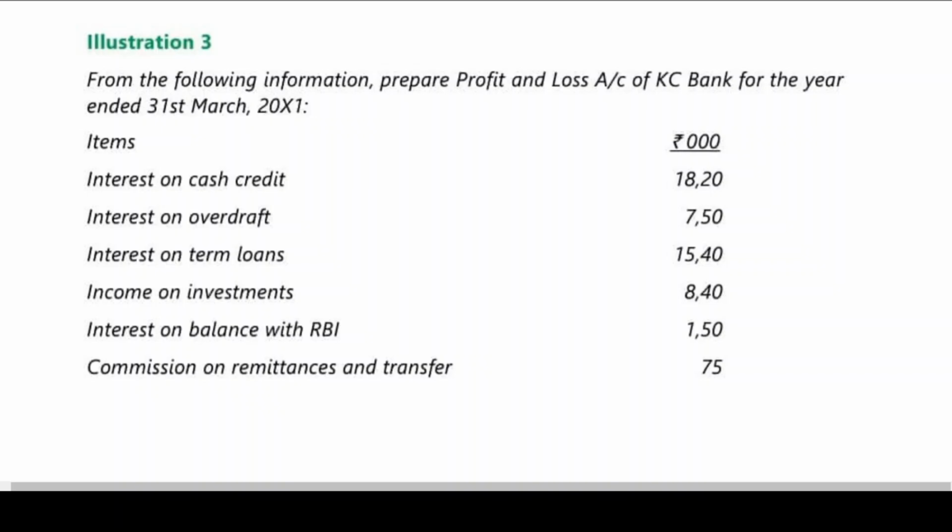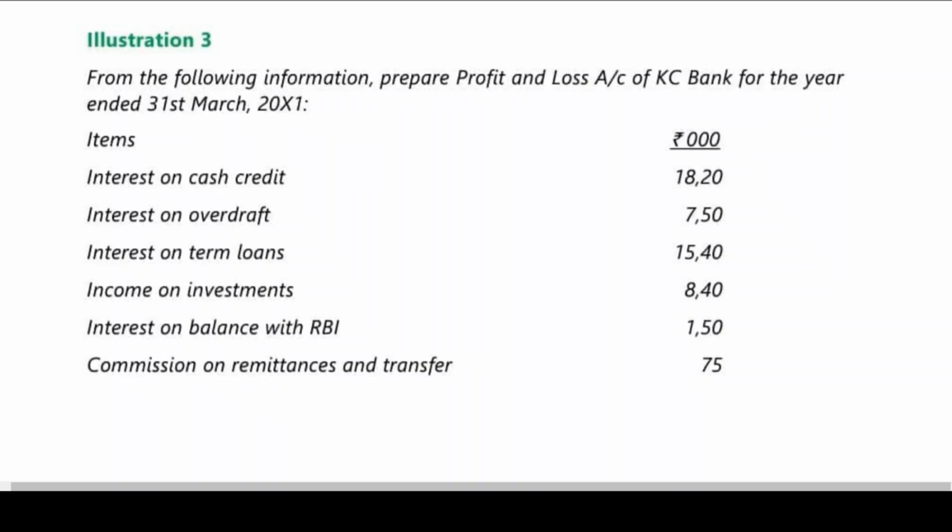If you have any adjustments on these three things, such as a non-performing asset, we shall assume income only when cash is received. Otherwise, for other things, we can go by accrual, that is, the income that has been earned. I think we have those adjustments. Let us see later on. For the time being, interest on cash credit is schedule 13. Interest on overdraft is schedule 13. Interest on term loan is also schedule 13. And income on investment is also schedule 13. Now, interest on balances with RBI is also schedule 13.